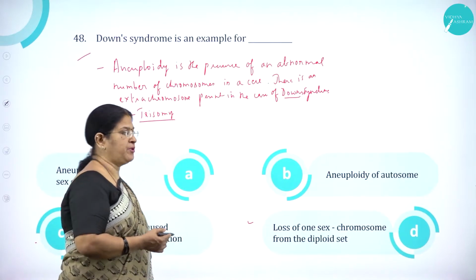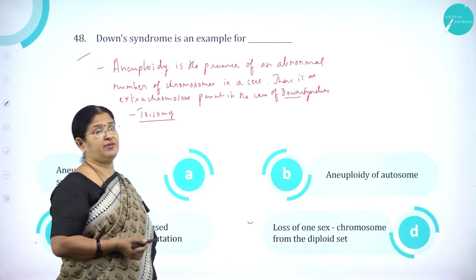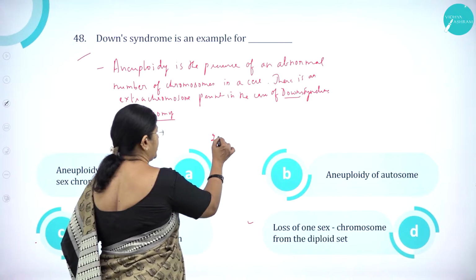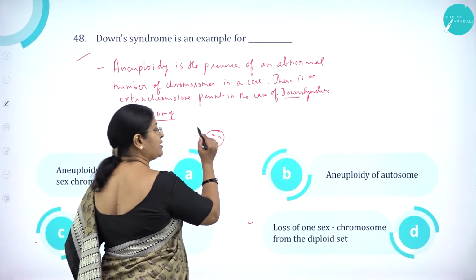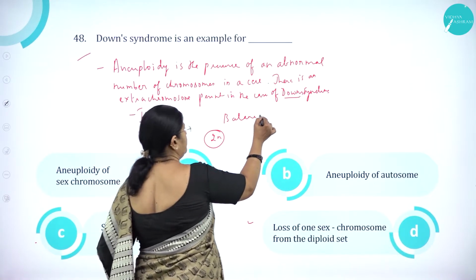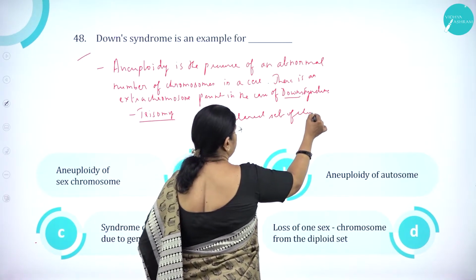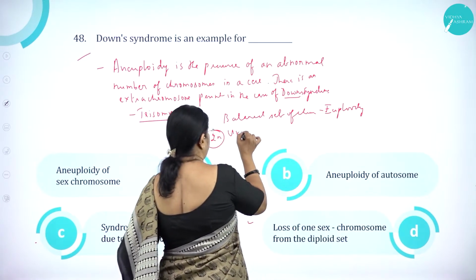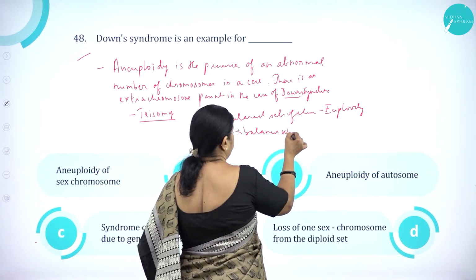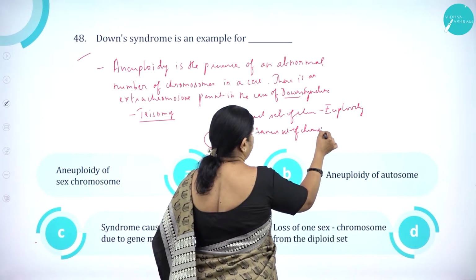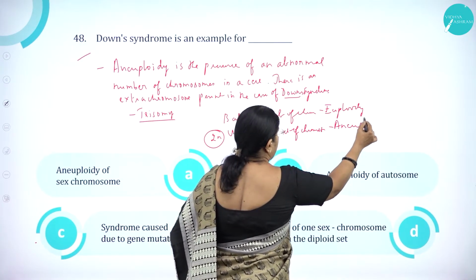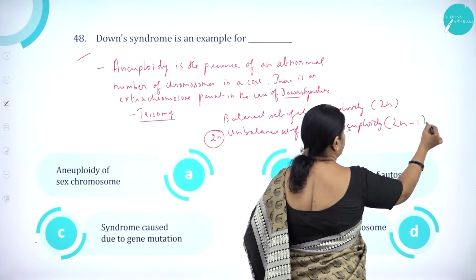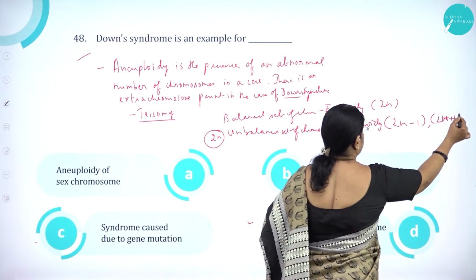As we know, what is aneuploidy and euploidy? Euploidy is the balanced set of chromosomes. So, the nucleus of a cell will have a balanced set of chromosomes. So, a balanced set of chromosomes is 2n. A balanced set of chromosomes is called euploidy, and an unbalanced set of chromosomes is called aneuploidy. Balanced will be 2n. This will be 2n minus 1 or 2n plus 1.